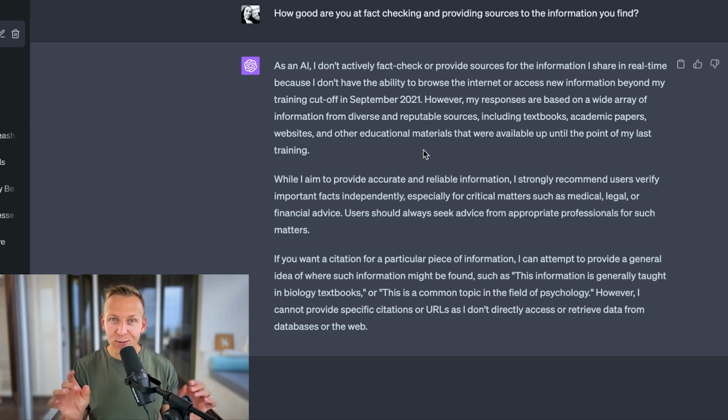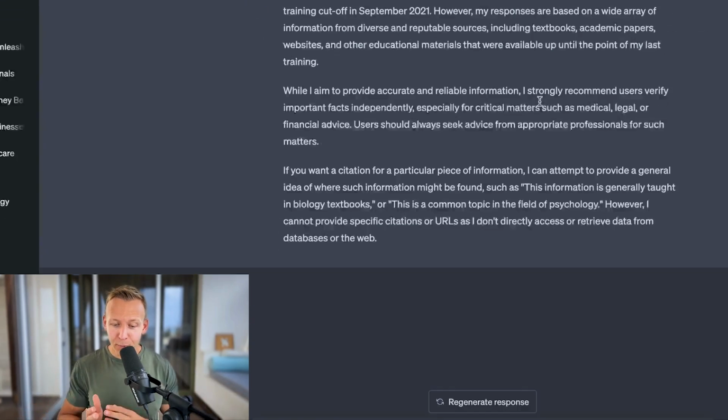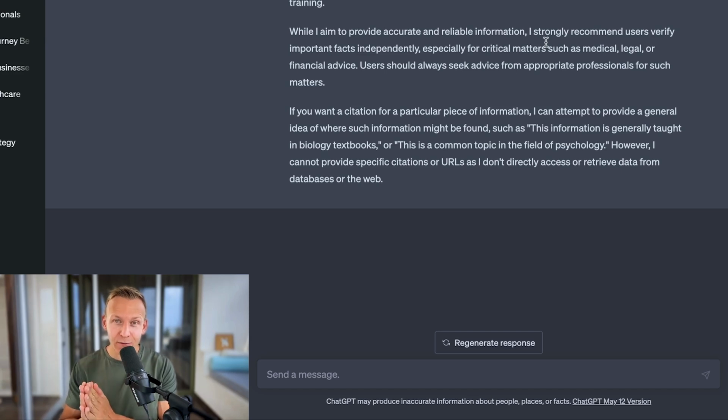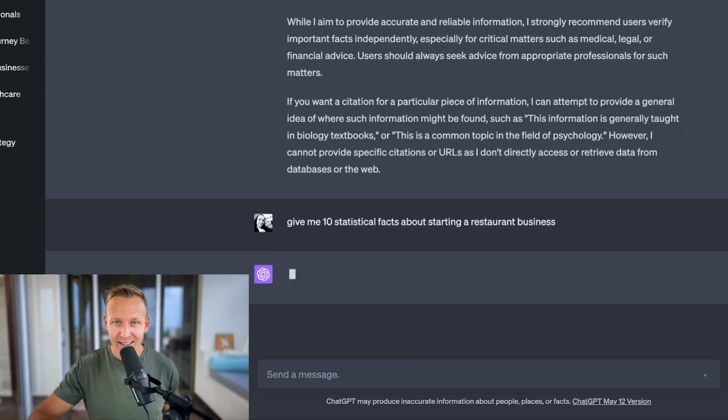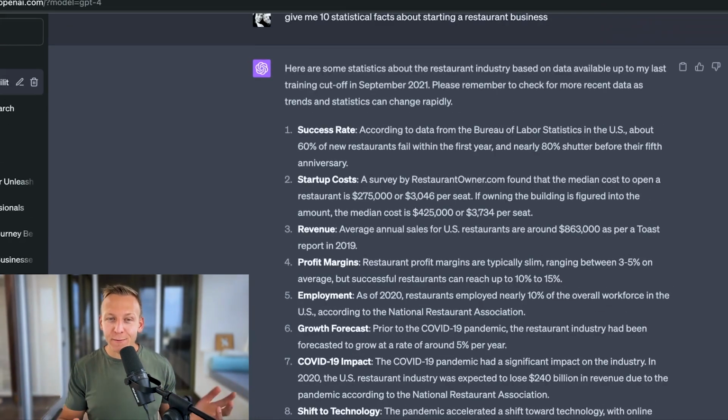So ChatGPT knows of its own weakness, and in this lecture, we are going to learn how to cover this weakness so we can still use the most amazing tool in the world, ChatGPT, in order to research, fact-check information and validate that information. So let's use a prompt and get some hard statistical facts that we can actually fact-check. I'm going to use the prompt, give me 10 statistical facts about starting a restaurant business, and hit enter. So we've gotten some hard facts here from ChatGPT.